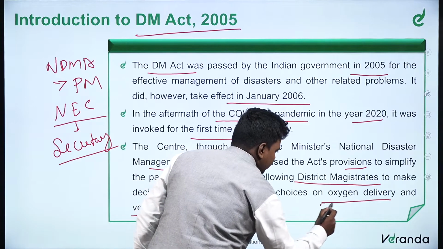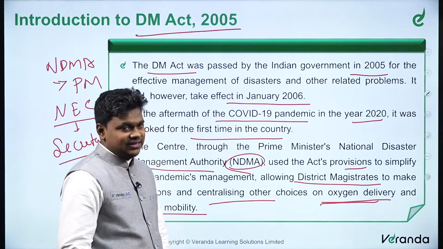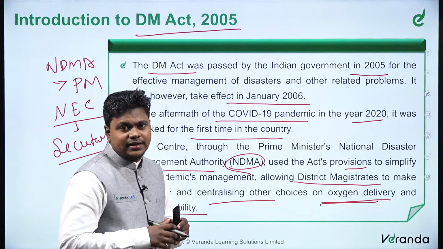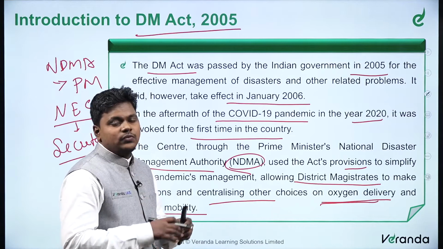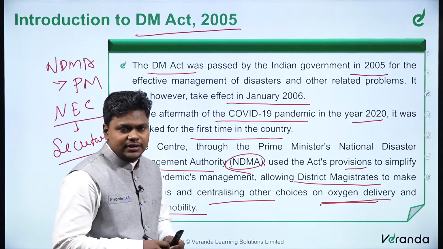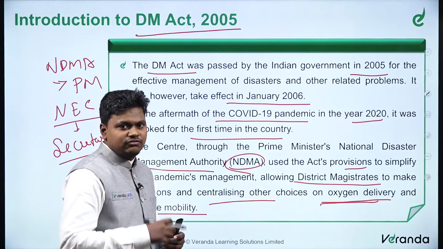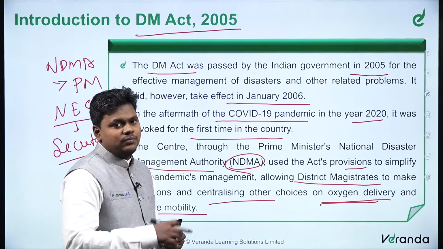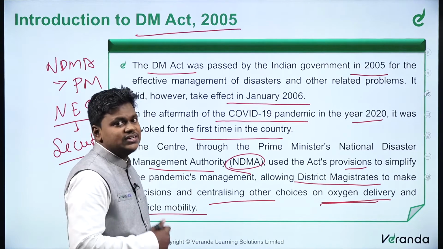In what case was it used for oxygen delivery? What we experienced is that there was a large scale oxygen demand in the country. Hence the center cannot oversee all the districts in the country. The district administration also cannot keep asking the center for all its needs from time to time during such a large scale event. That is why this power was given to the district magistrates.